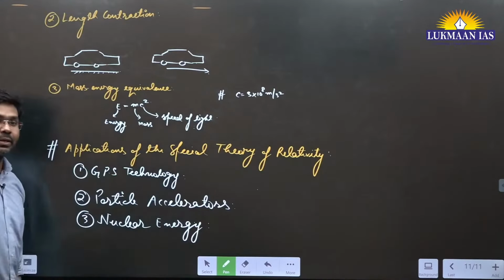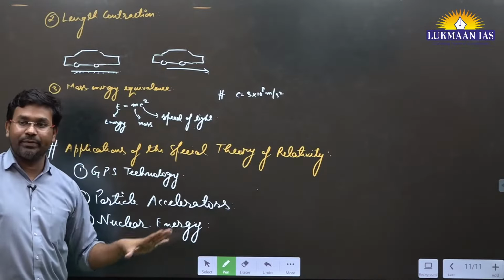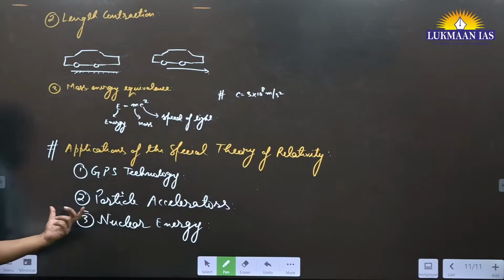Write down next point, nuclear energy. We are understanding the application of the special theory of relativity. Third, nuclear energy.